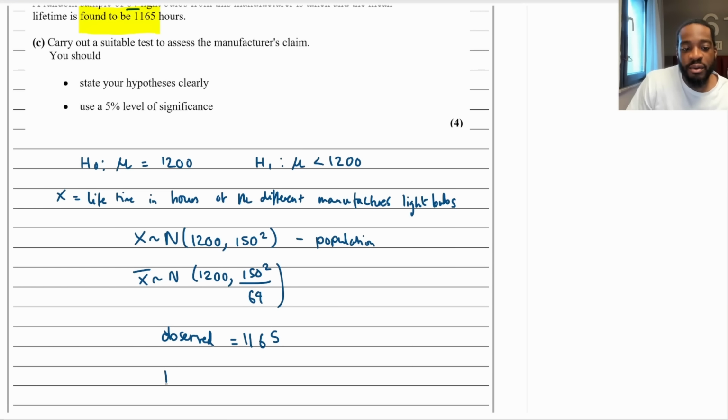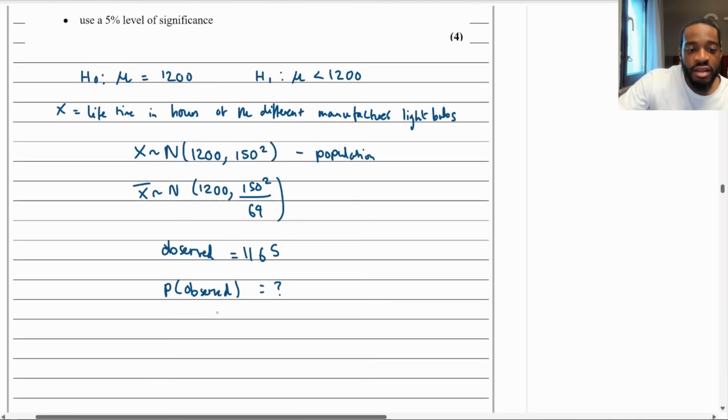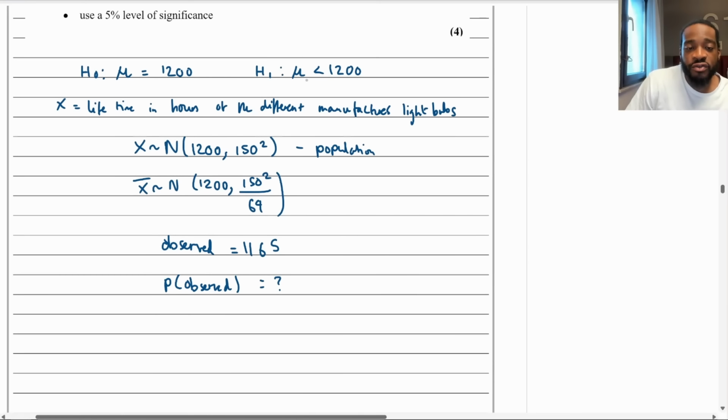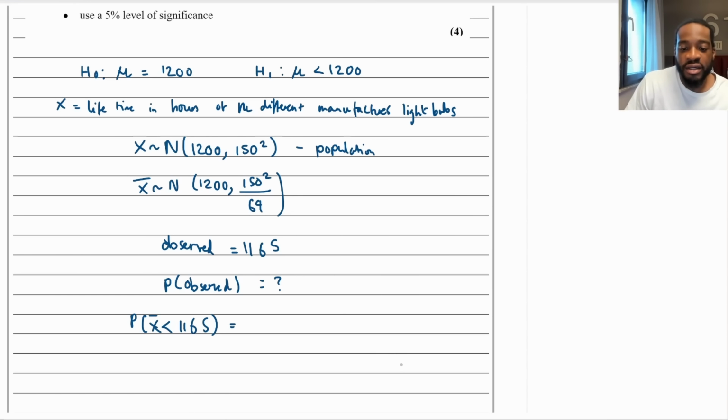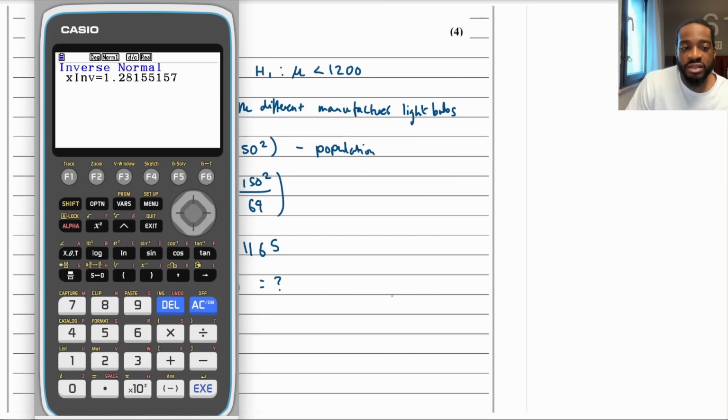So we want to find the probability of observing this value under this distribution. So look at the direction. Remember, it's a one-tailed test. So we have to do the probability of X hat being less than the observed value, 1165. We're going to put this into the calculator and see what we get and then compare it to our significance level.